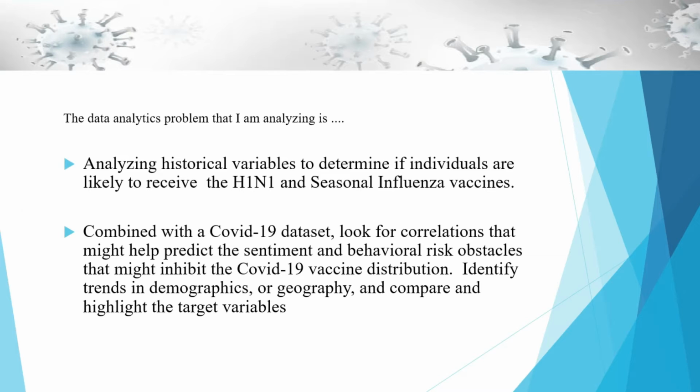I'll be analyzing historical variables to determine if individuals are likely to receive the H1N1 and seasonal influenza vaccinations. Then I'm going to combine that with the current COVID-19 data set and look for correlations that might help predict the sentiment and behavioral risk obstacles that could inhibit the vaccination distribution. I want to identify trends in demographics or geography and compare and highlight the target variables.